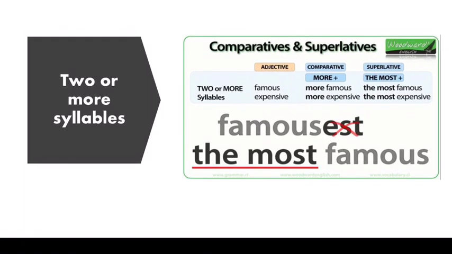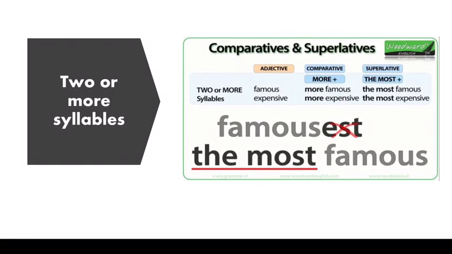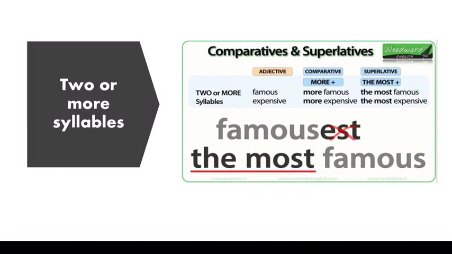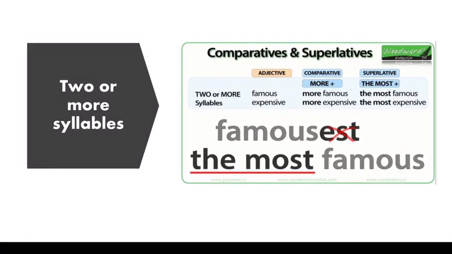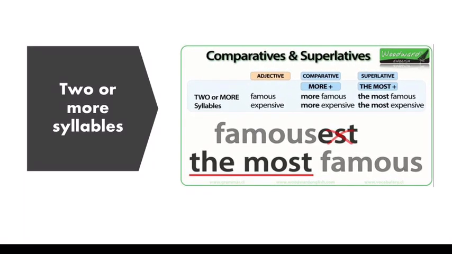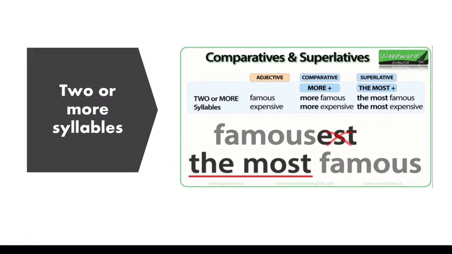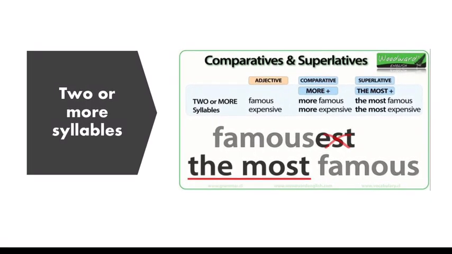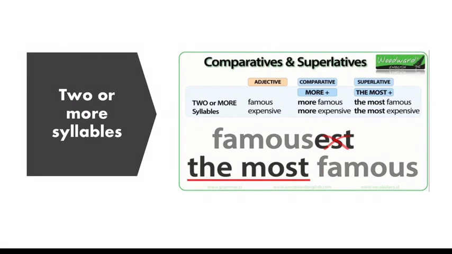Now let's see what we're going to do with big adjectives or two or more syllables. With this one, you are going to use more for comparative adjectives and the most for superlatives, like in this example. More famous, the most famous. More expensive, the most expensive.